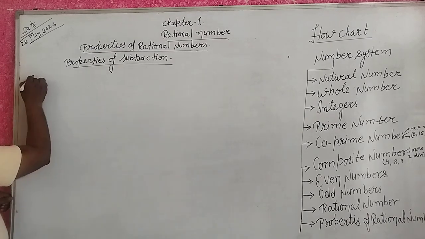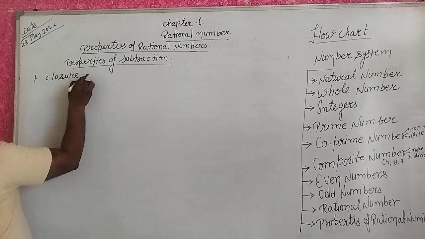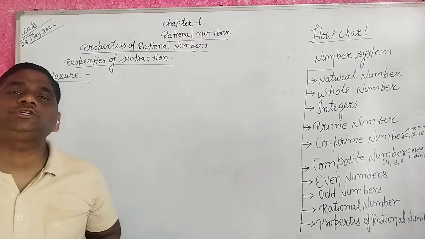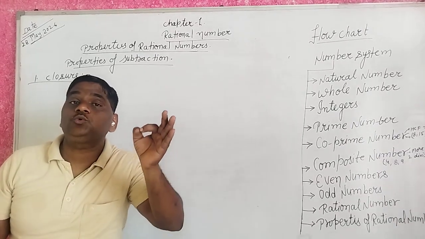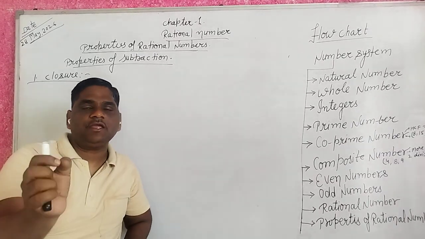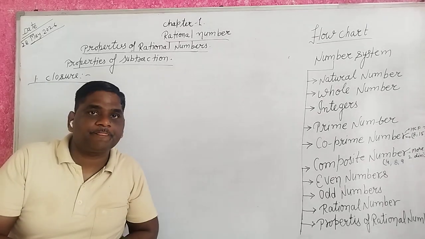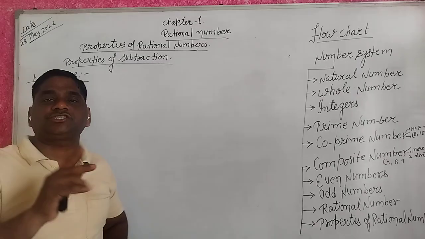First, closure property. When we subtract any two rational numbers, the result is always a rational number. That is known as the closure property of subtraction.